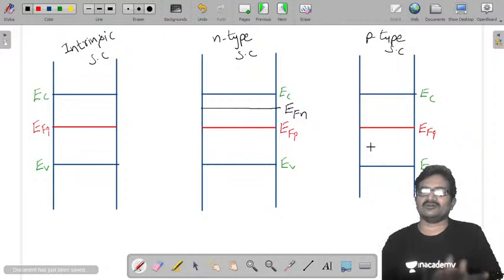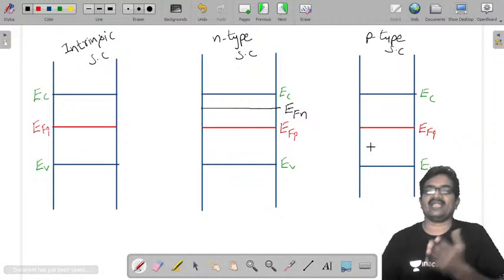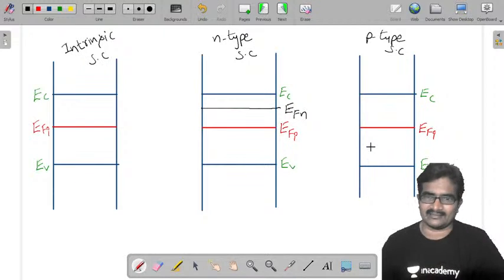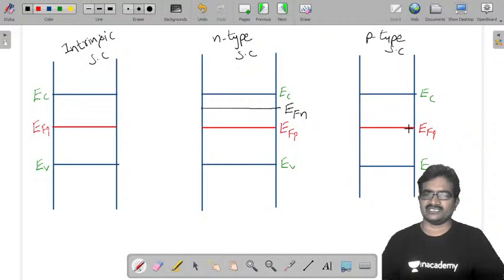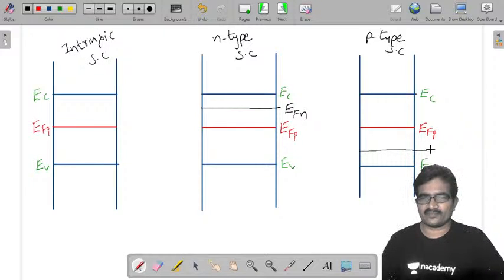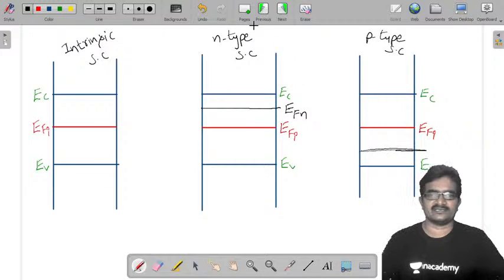Initially, this is the Fermi energy level, that means the average energy level of an electron without doping. After doping, the number of electrons decreases, so its average energy also decreases. This is the average energy level of p-type semiconductor.